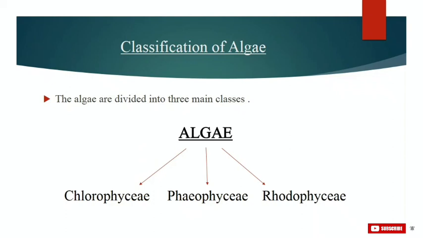Then our last class, the third, is Rhodophyceae, that is red algae. The members of Rhodophyceae are commonly called red algae because of the predominance of the red pigment phycoerythrin in their body. Features: most of the red algae are marine, with greater concentrations found in the warmer seas. They are found both in well-lighted regions close to the surface of water and also at great depths in oceans where relatively little light penetrates.